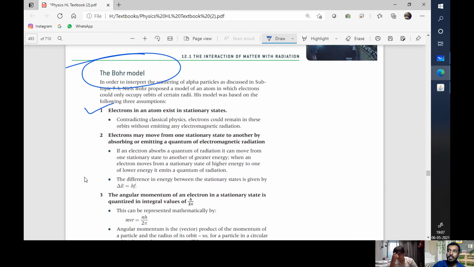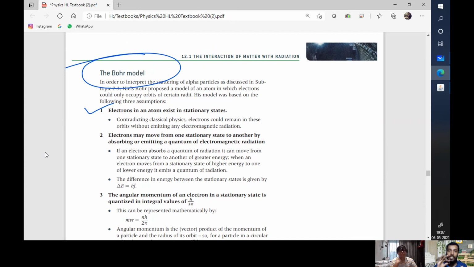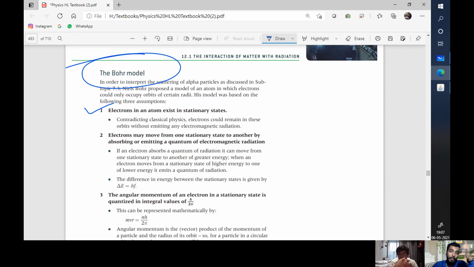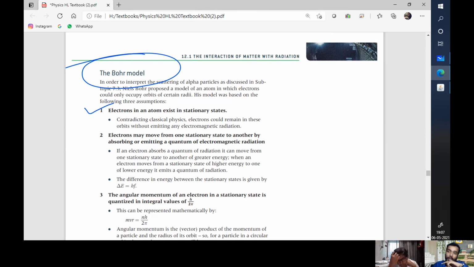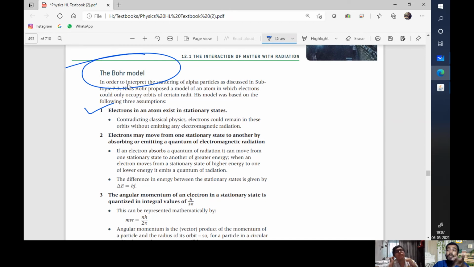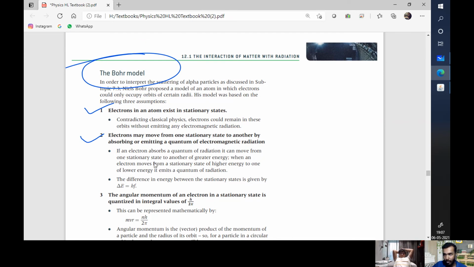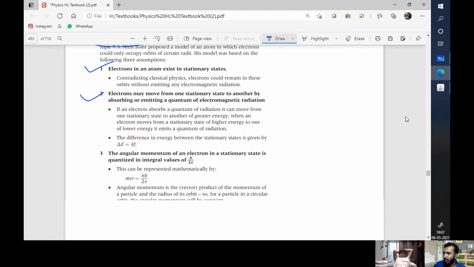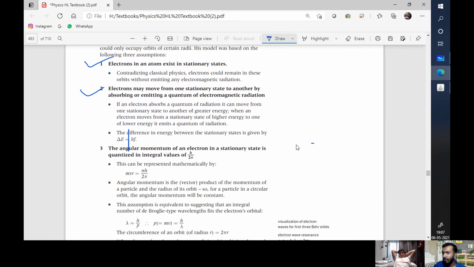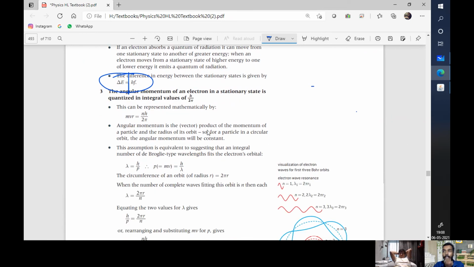Its assumptions are that the electron exists in stationary states. If they're not moving around, they're stationary unless energy interacts with them, and so on. Because like de Broglie's hypothesis, you cannot know the position and momentum of an elementary particle, so he presumed that the electron must be stationary. Second, electrons may move from one stationary state to another by absorbing or emitting radiation, a quantum of electromagnetic radiation, and delta E is equal to hf. The angular momentum of an electron in a stationary state is an integral value of h by 2 pi.